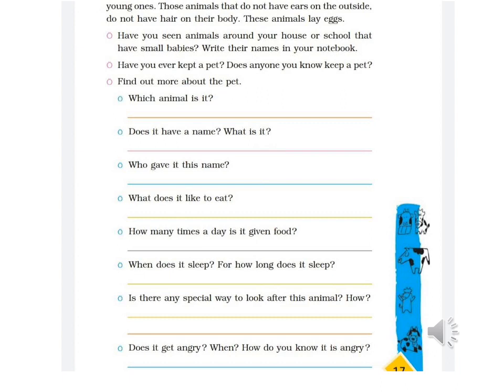How many times a day is it given food? Three times a day it is given food. When does it sleep? It sleeps during the daytime. And for how long does it sleep? It sleeps for 5 to 6 hours. Is there any special way to look after this animal? Yes, I clean and bathe it regularly and also keep its surroundings clean.